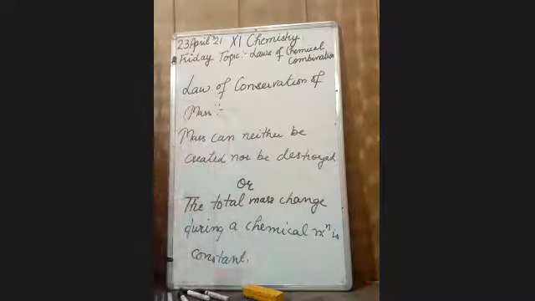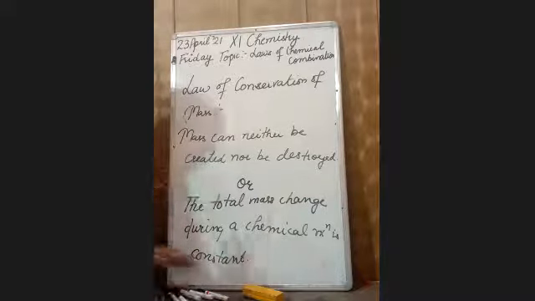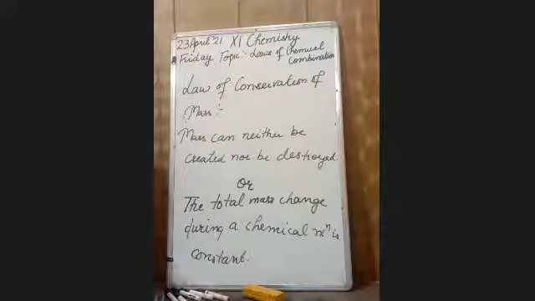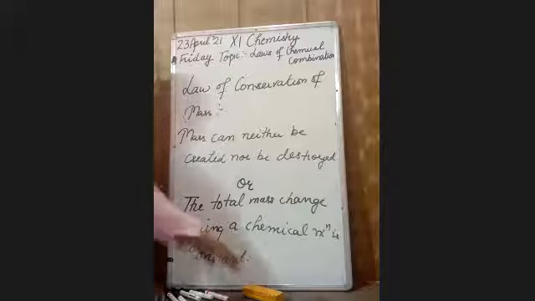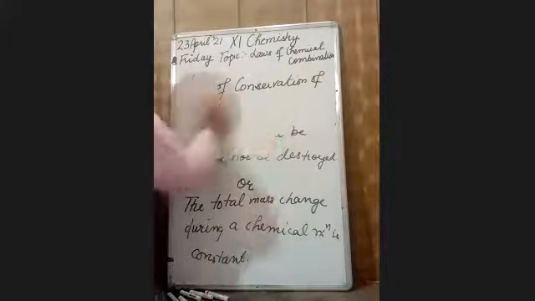The total mass change during a chemical reaction is constant. Mass of reactant is always equal to the mass of product, before and after the reaction. This is your law of conservation of mass.